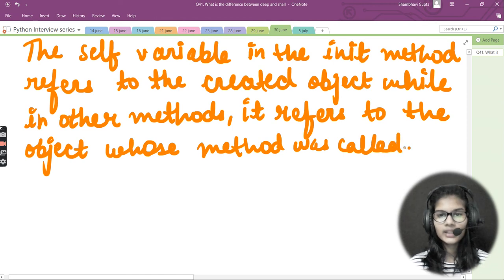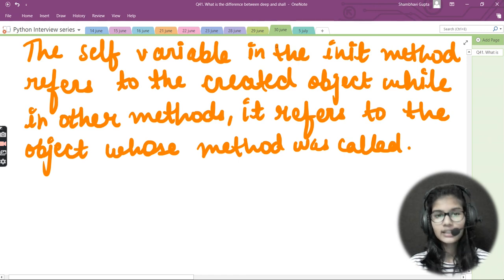So the self variable in the init method refers to the created object, while in other methods it refers to the object whose method was called. Now, what is meant by this line? This line says that we have the self variable in the init method as well, right?